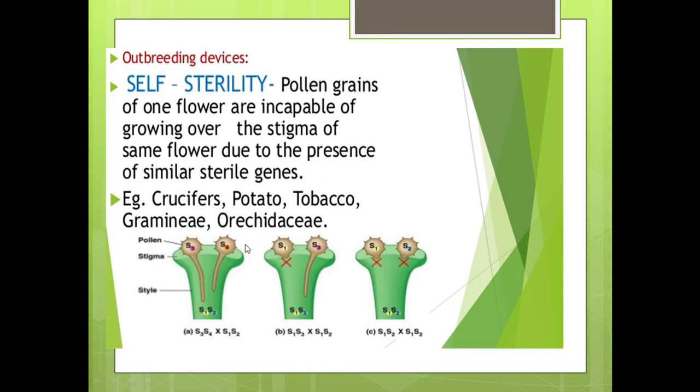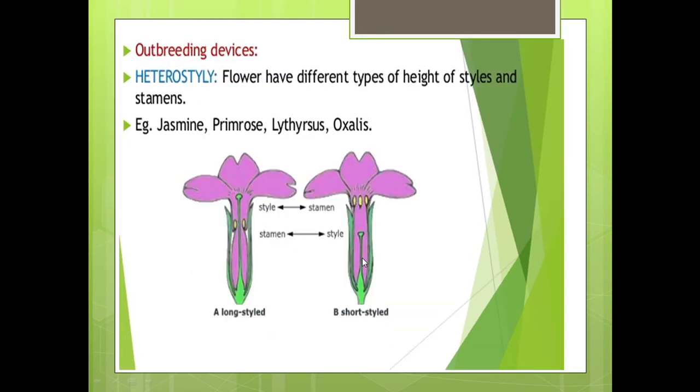Here you can see the pollen grains of the same flower can't germinate because of the similar sterile genes. Then heterostyle. Heterostyle means the flowers have different heights of styles and stamens. For example, jasmine, primrose, lathyrus and oxalis.